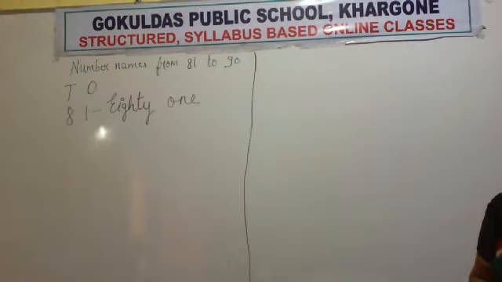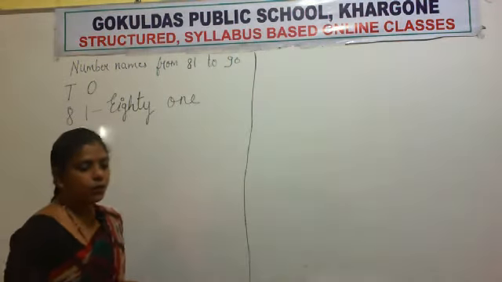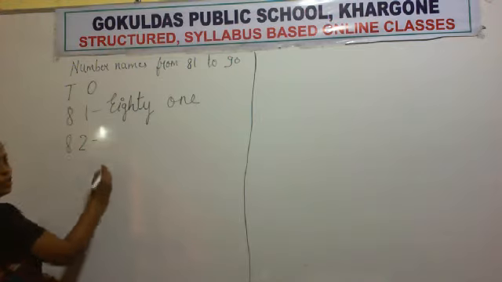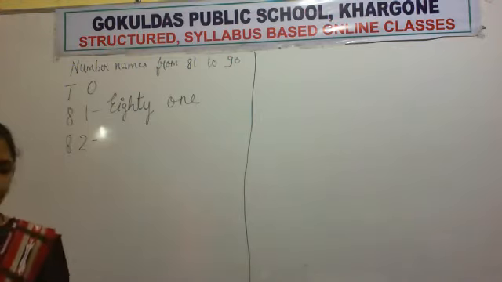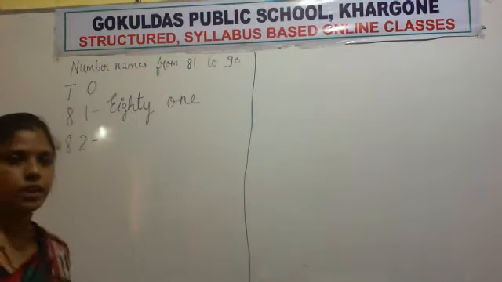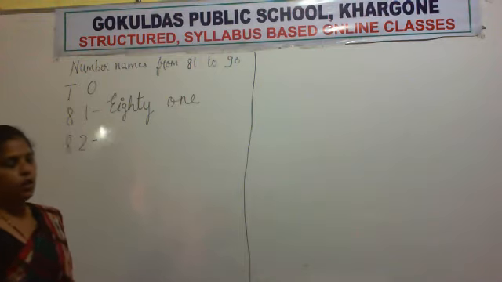Okay. So now what is the next number after 81? 82. Good. You know the spelling of 80? Have you learned? Have you learned the spelling of 80? Very good. All students are very good, very smart, aren't they? Very active students of class 1. All the students of class 1.